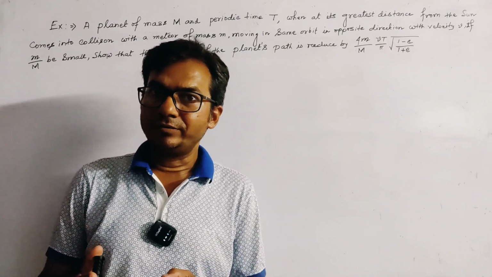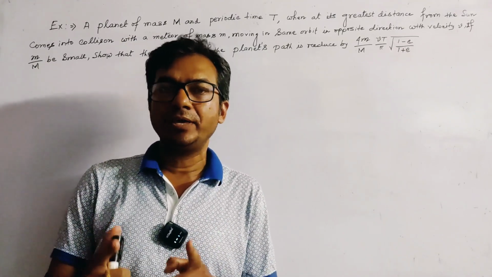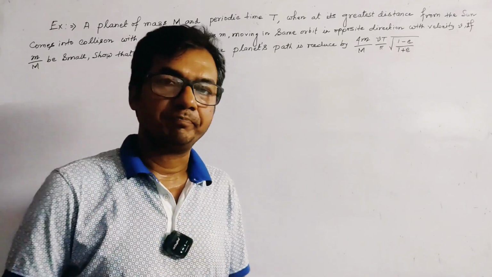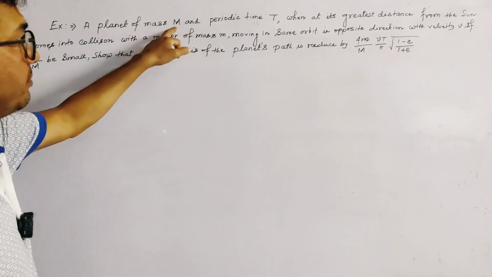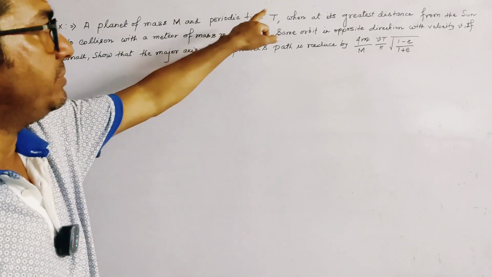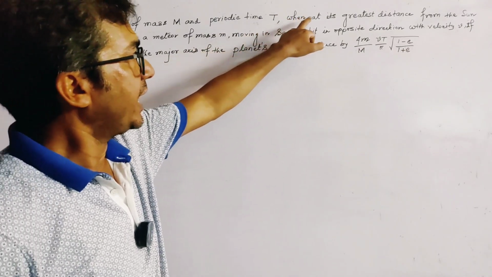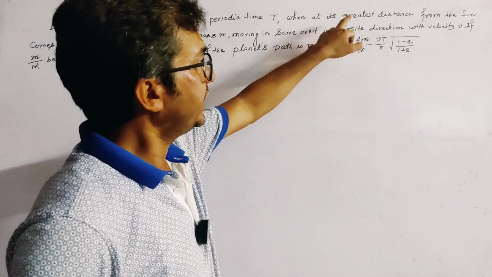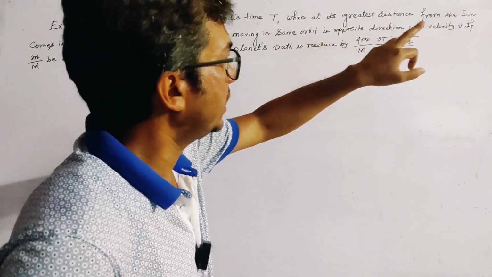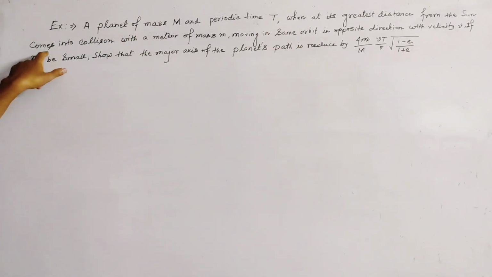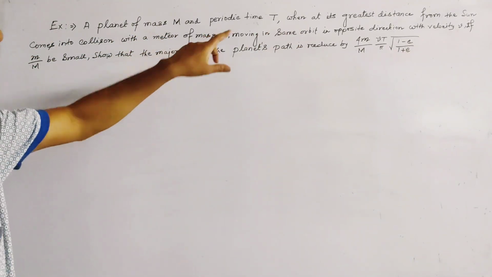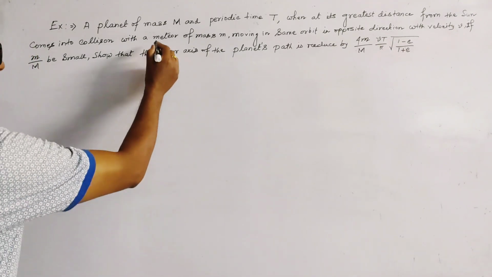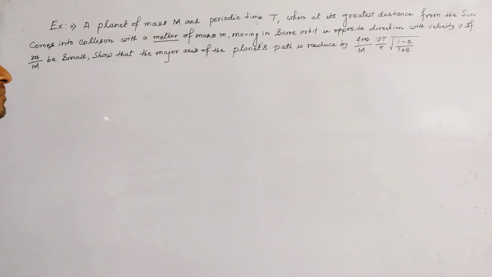প্ল্যানেটারি মোশন থেকে একটা ভেরি ভেরি ইম্পর্ট্যান্ট অ্যান্ড ইন্টারেস্টিং প্রবলেম। A planet of mass M and periodic time T, when at its greatest distance from the sun, comes into collision with a meteor of mass small m. Meteor means ulka. Clear?